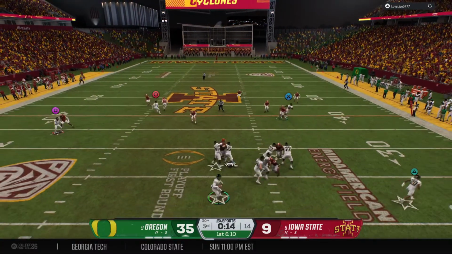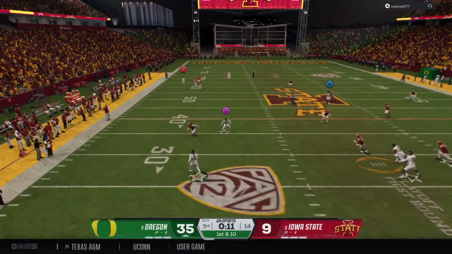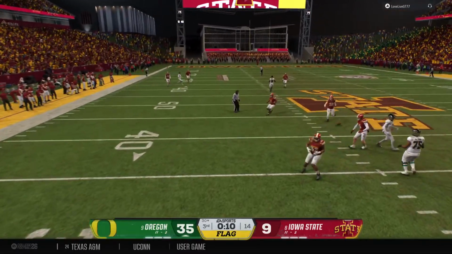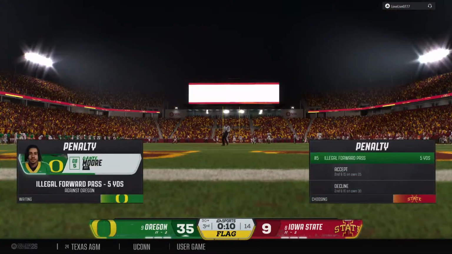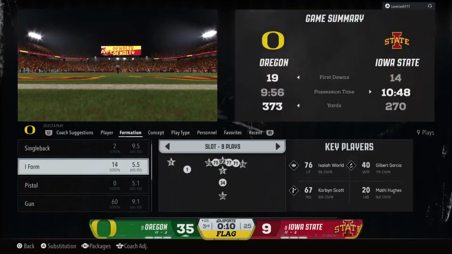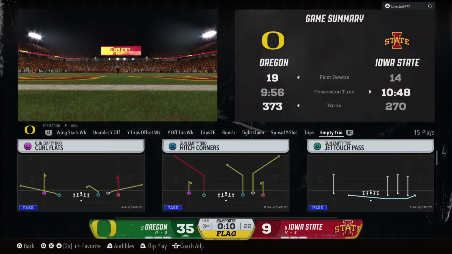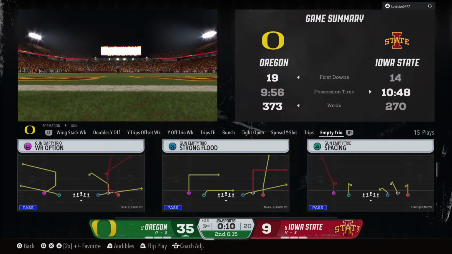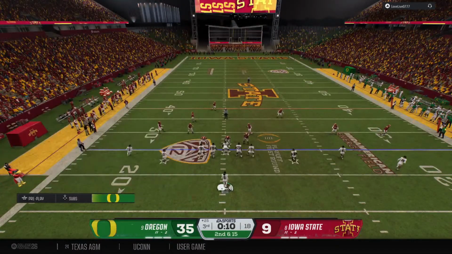Back to throw. It's Moore. Looking to scramble. Extending the play now. And a flag flies as the pass falls incomplete. Let's see who this is on. So the quarterback lost track of where he was. He was all the way beyond the line of scrimmage before throwing that pass.